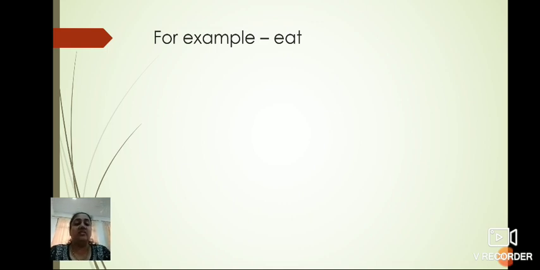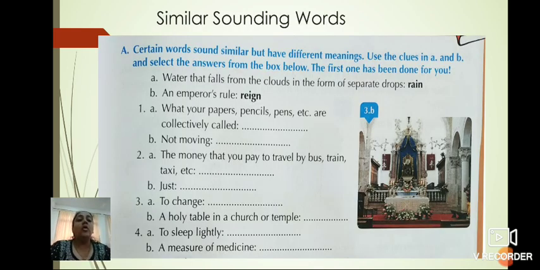Yes, children, very good. Now towards the next page, what is given? Let's see. Oh, similar sounding words. What we have to do here is similar sounding words. See here now. Certain words sound similar but have different meanings.